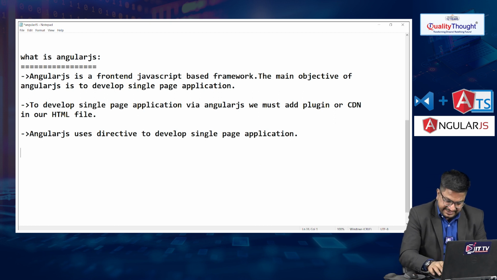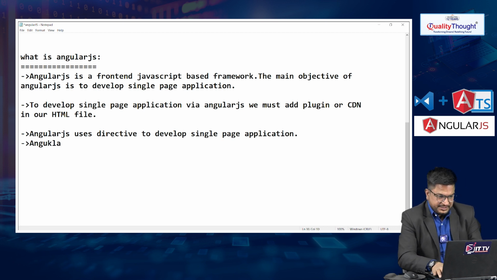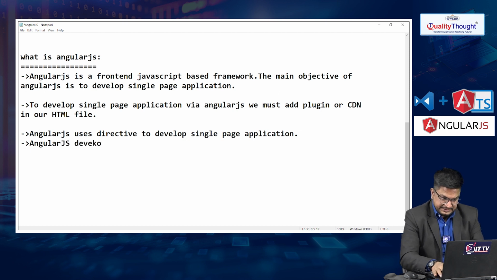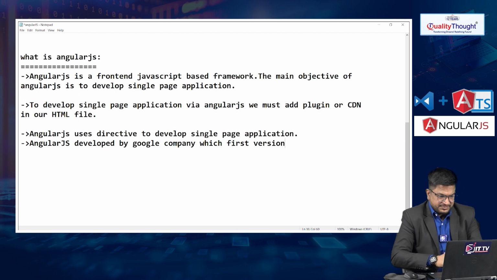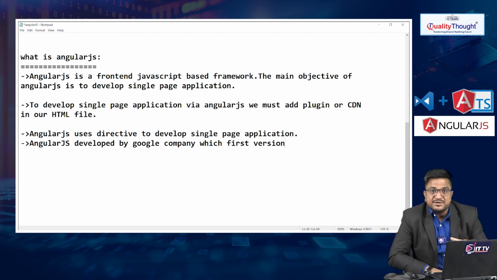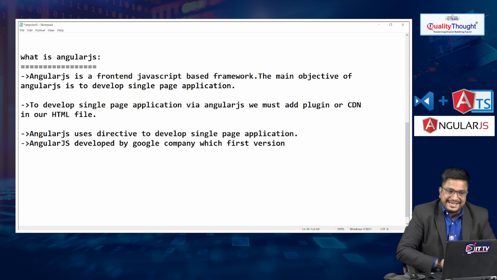AngularJS was developed by the Google company, and this is the first version. These are some points related to what is AngularJS.